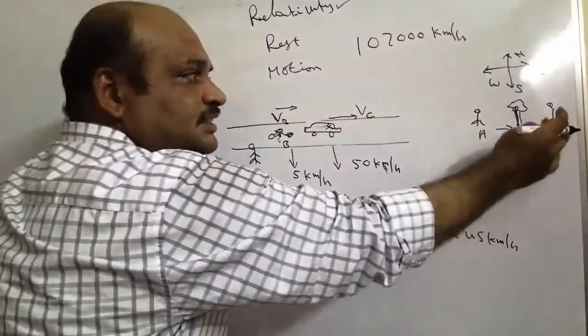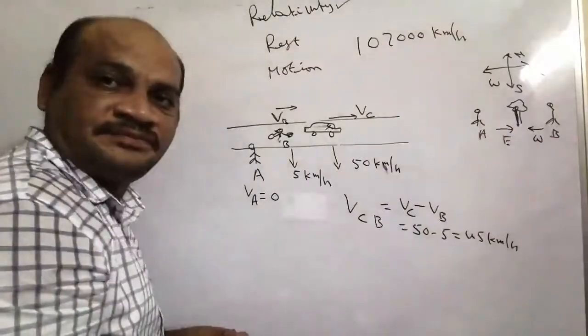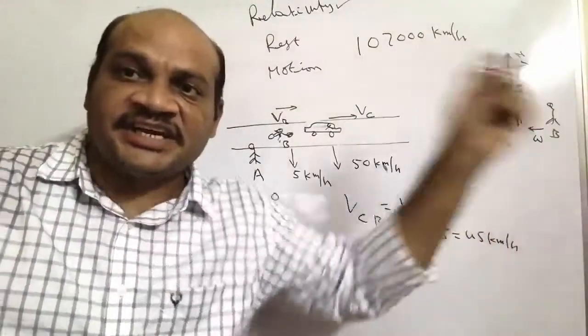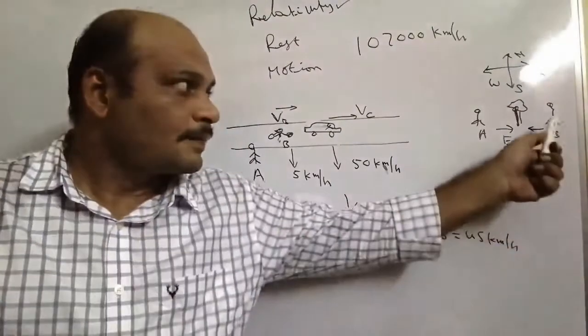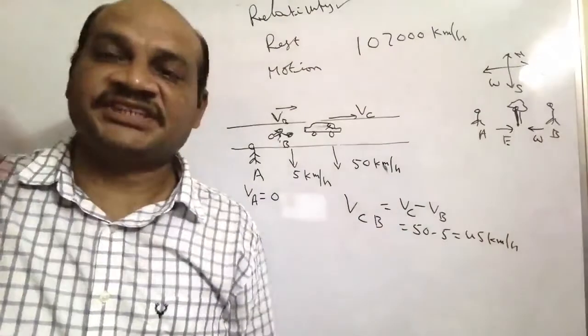To person B, the tree is on the west side. One says the tree is on the east side, the other says it is on the west side.